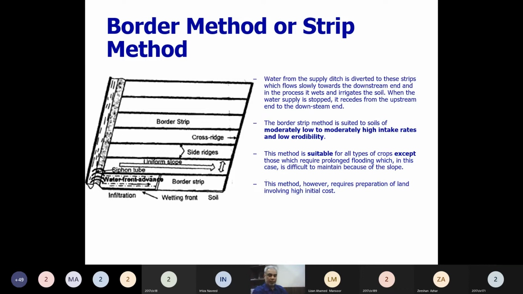One method is cutting the bank, letting the water enter the strip, and then closing the bank physically whenever we see that sufficient irrigation has been done. That is practiced most of the time in Pakistan. But providing water through siphon is also practiced in the modern world.